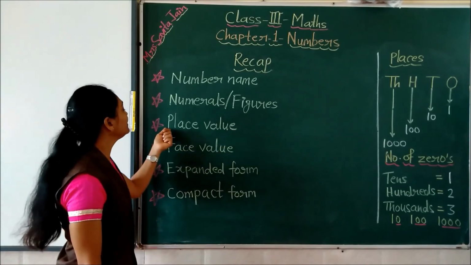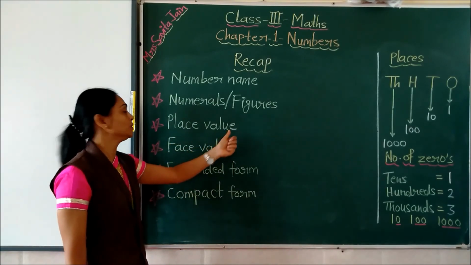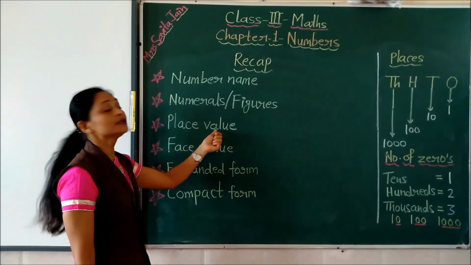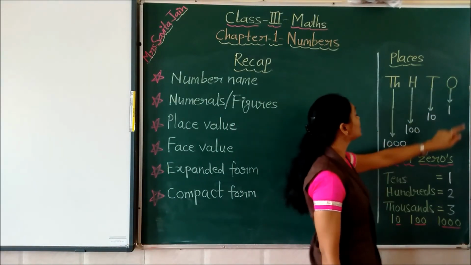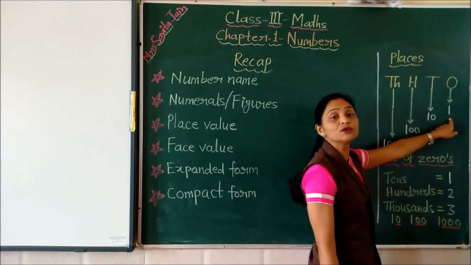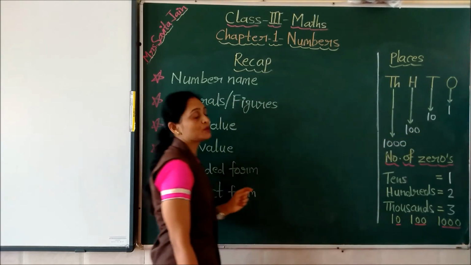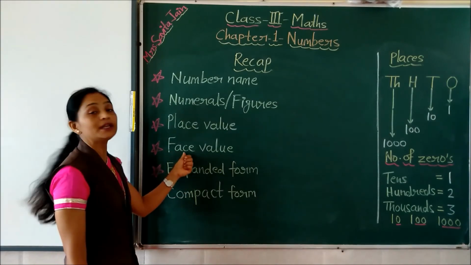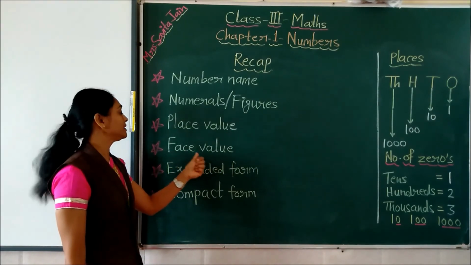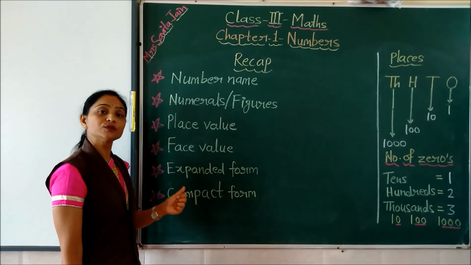Yes children, then we have learned how to write the place value. We have learned place value in two ways, writing using the place names and using the values of the different places. Then we have learned the face value. Face value is the value of the digit itself. It doesn't change according to the place.